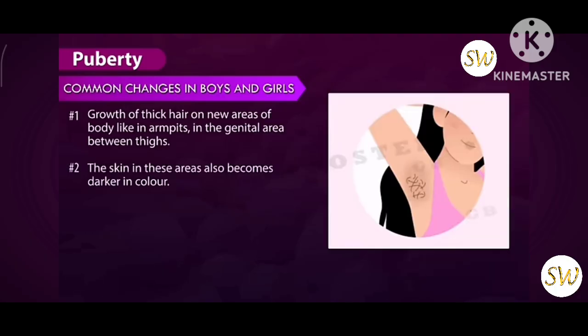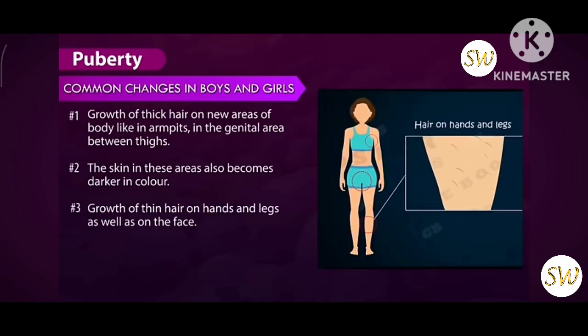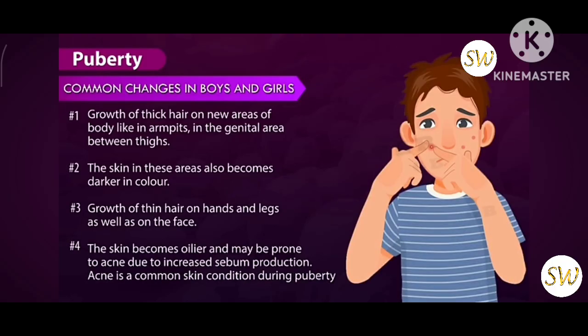2. The skin in these areas becomes darker in color. 3. Growth of thin hair on hands and legs as well as on the face. 4. The skin becomes oilier and may be prone to acne due to increased sebum production. Acne is a common skin condition during puberty.